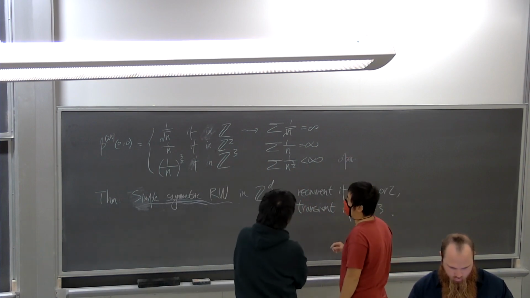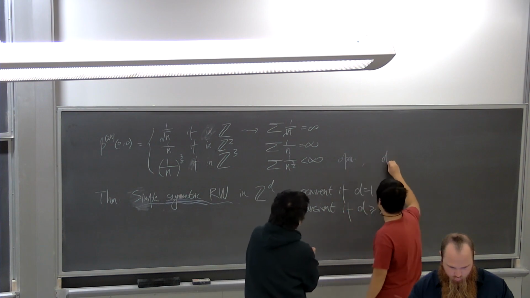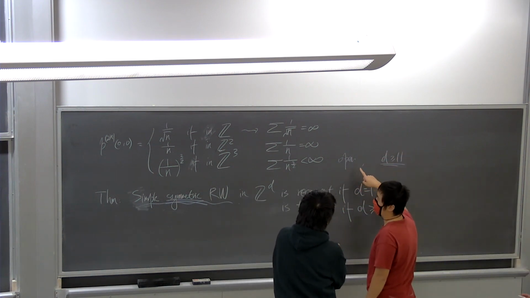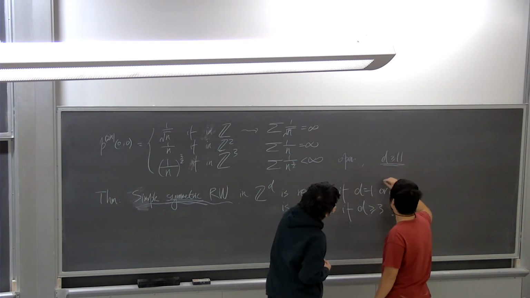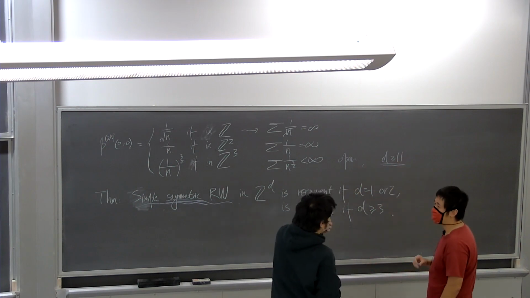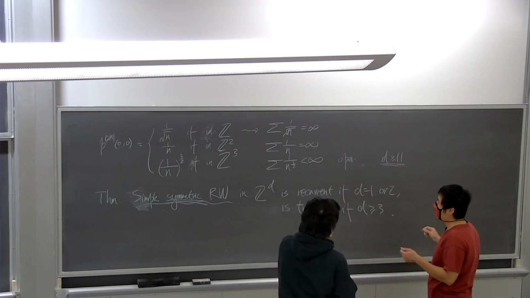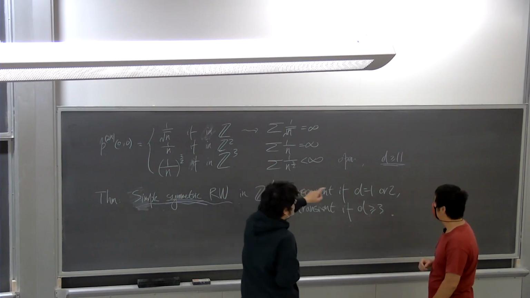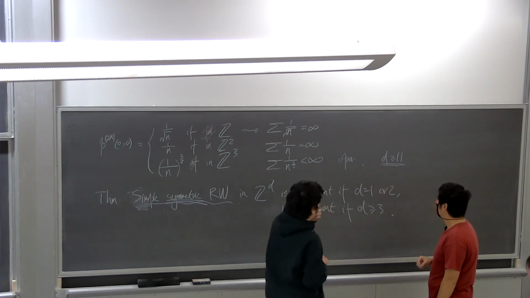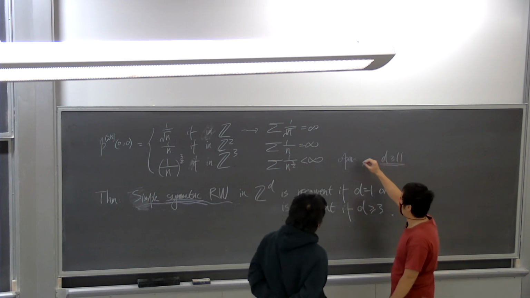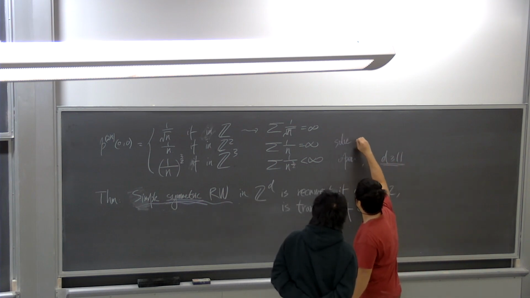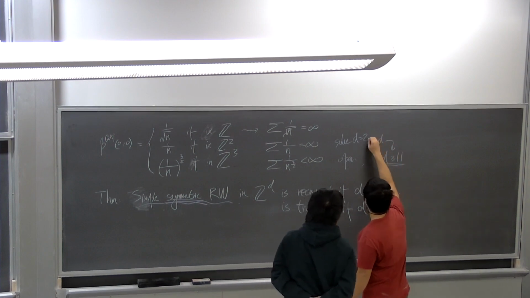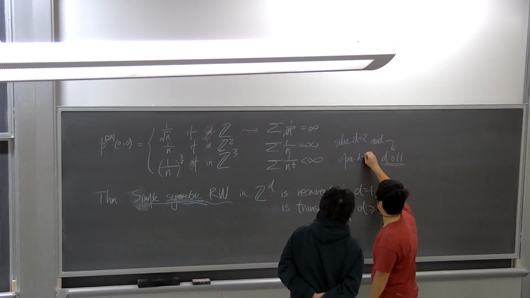It is also solved when the dimension D is at least 11. For D greater than or equal to 11, the problem is solved: there is no infinite cluster almost surely. So it is solved when D is equal to 2 and when D is at least 11, but it is open when D is equal to 3.